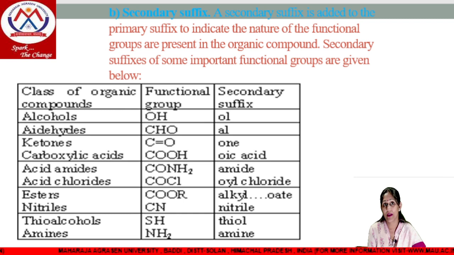In this, classes of organic compounds, functional groups and secondary suffixes which are used. For alcohols, functional group will be represented by OH and secondary suffix we will use OL. For aldehydes, CHO is the functional group and secondary suffix we will use AL. Ketones, C double bond O. COOH will be the functional group of carboxylic acid, then secondary suffix we will use oic acid. Acid amide is CONH2 and suffix we will use amide. For acid chlorides, COCl, and suffix we will use acid chloride. Similarly esters, nitriles, thiols, amines we will use.